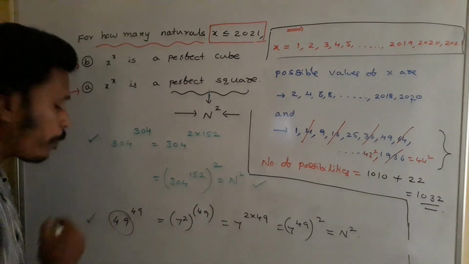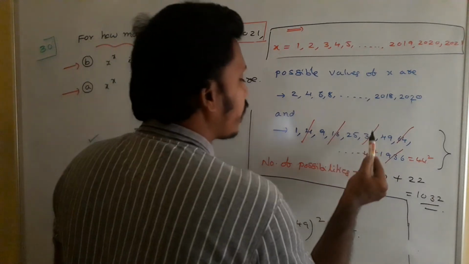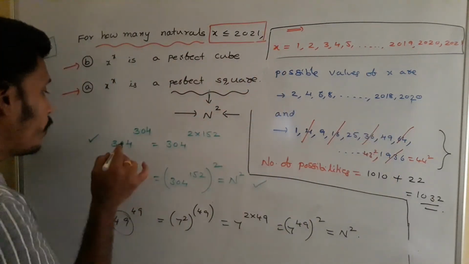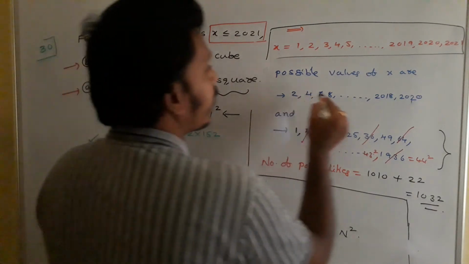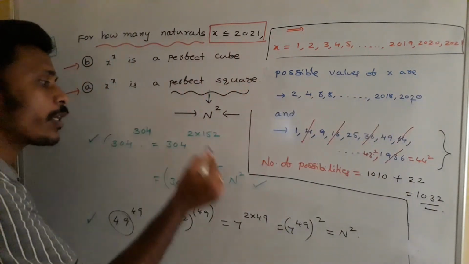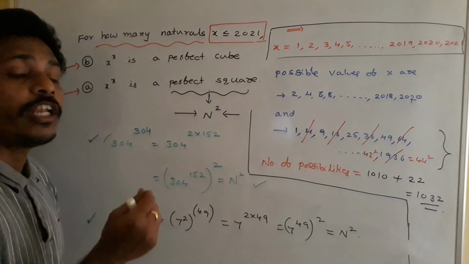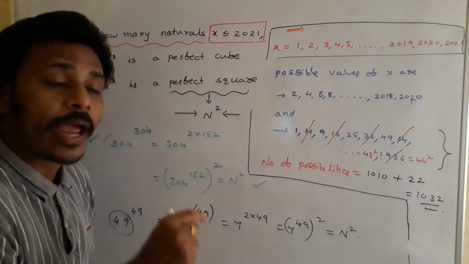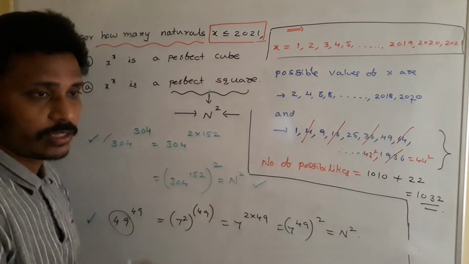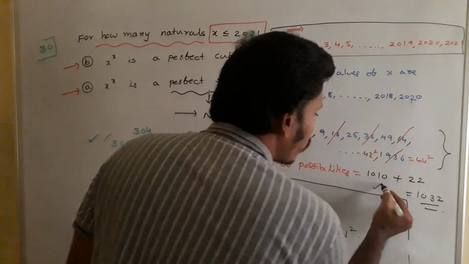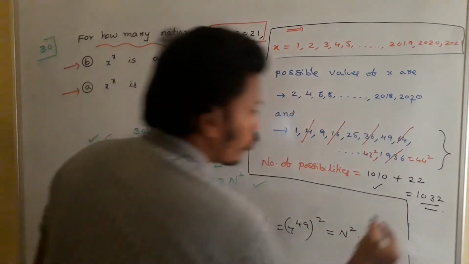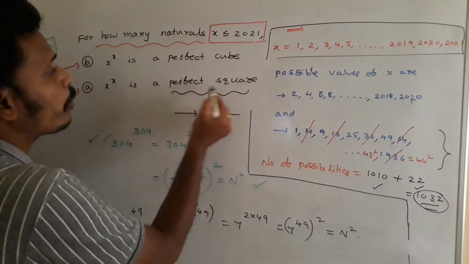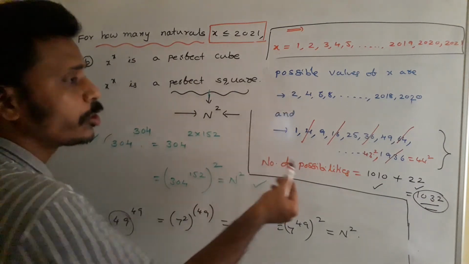That's what I am saying. If the base is a perfect square like 25, 36, 49, then x power x is a perfect square. If x is an even number among these numbers, then also x power x is a perfect square. So we need to identify the number of even numbers in this list, as well as the number of odd perfect squares in this list. The number of even numbers is 1010, the number of odd perfect squares is 22, and the total count is 1032. Since we are thinking about perfect squares, these are the possibilities.